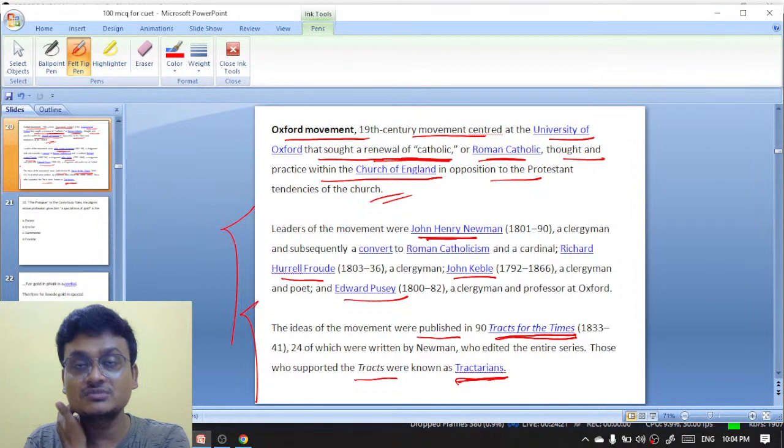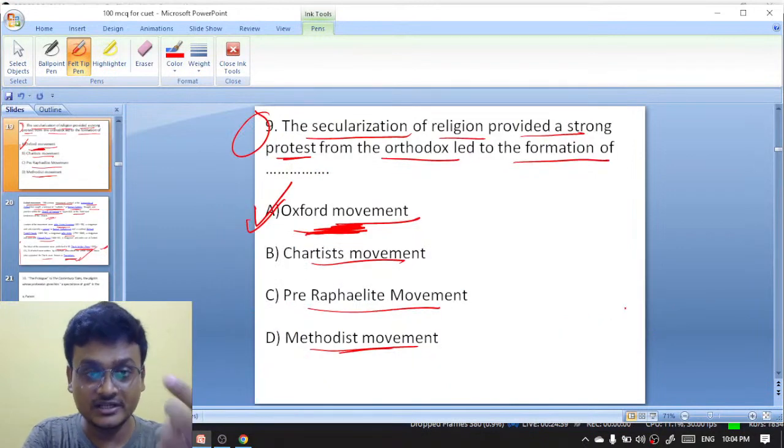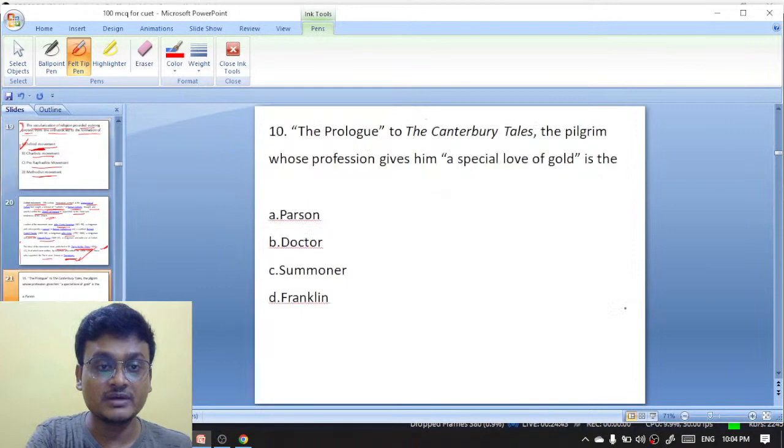And who are the leaders of this movement? John Henry Newman, the leading person here, and Richard Hurrell Froude, John Keble, and Edward Pusey. And the ideas of the movement are published in Tracts for the Times, and those who supported the tracts are known as Tractarians. The secularization of religion provided a strong protest. That is the Oxford movement.